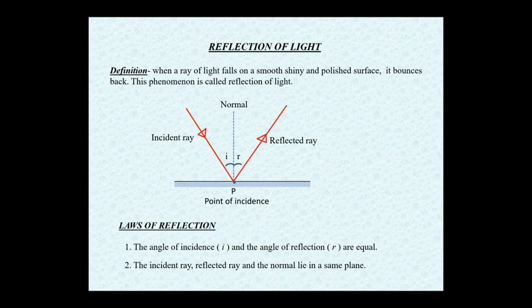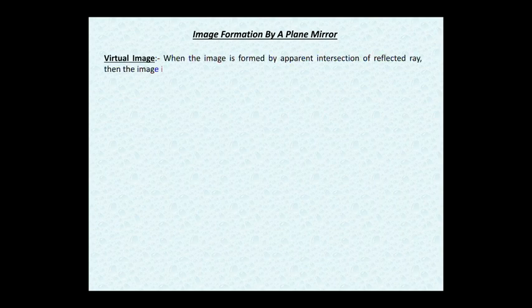Now let us go further. Image formation by a plane mirror. First of all, there are two types of image. One is virtual image and another is real image. So what is a virtual image? When the image is formed by apparent intersection of reflected rays, then the image is called a virtual image. Apparent intersection, I'll clarify this with the help of a ray diagram. I can give you an example. When we see ourselves in a mirror, what we see in the mirror is actually a virtual image.